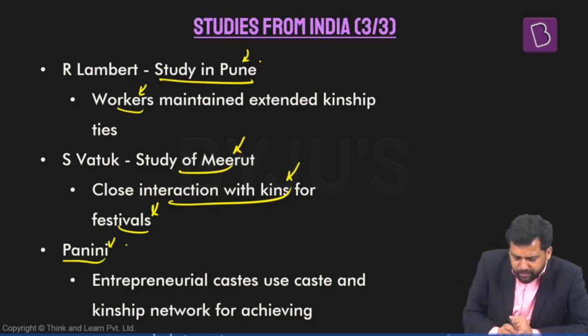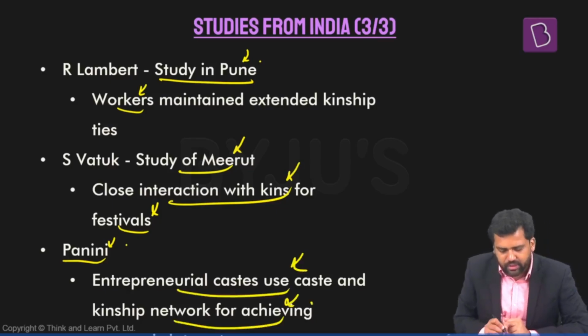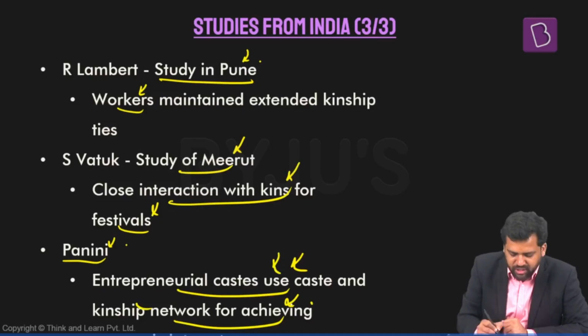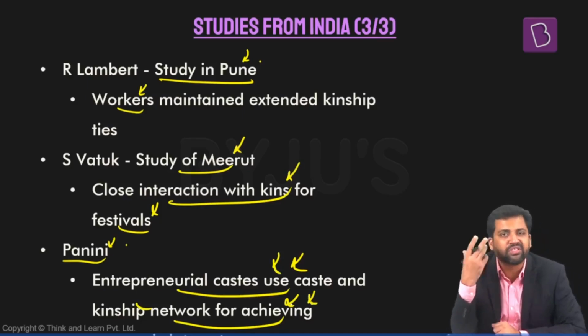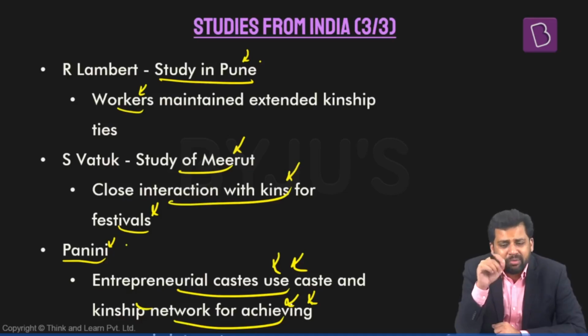Panini says many entrepreneurial castes use their kinship networks, caste networks, for achieving their business interests. Now, what is the reason why we're discussing this? We saw that many sociologists thought that industrialization and entrepreneurial activity don't go hand in hand with joint families or extended kinship networks. But Panini finds that people actually use caste networks and kinship networks for their business activities.